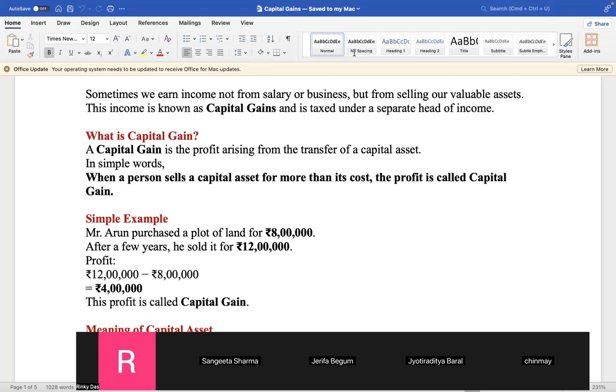Simple example: Mr. Arun purchased a plot of land for 8 lakhs. After a few years, he sold it for 12 lakhs. Profit: 12 lakh minus 8 lakhs, that is 4 lakh. The profit is called capital gain. Clear? So everybody understands it.